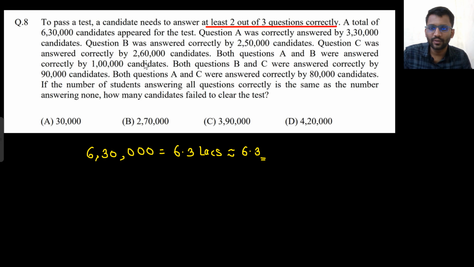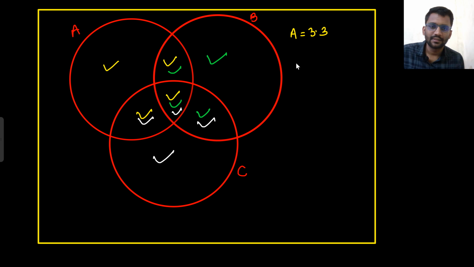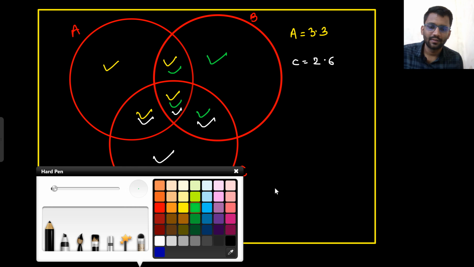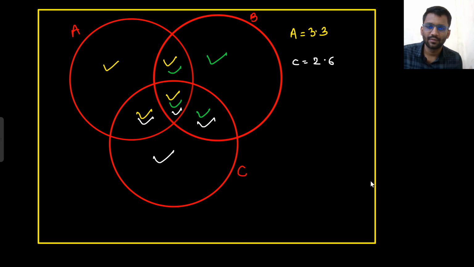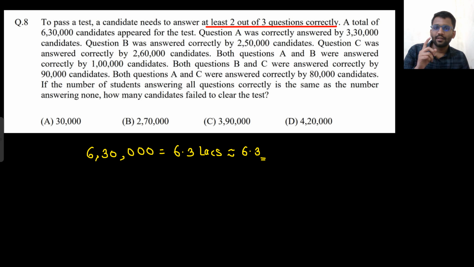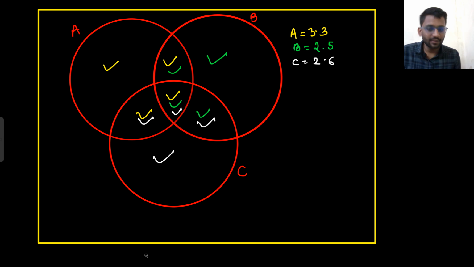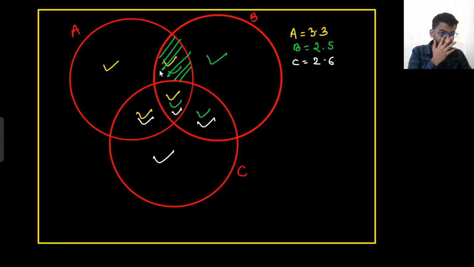So B was 2.5 and C was 2.6. Both question A and B were answered correctly by 1 lakh. So now both A and B, that means this much of portion, that is correctly answered by 1 lakh only.